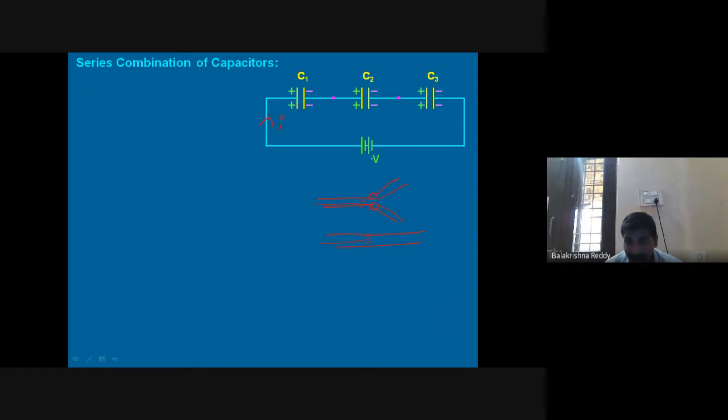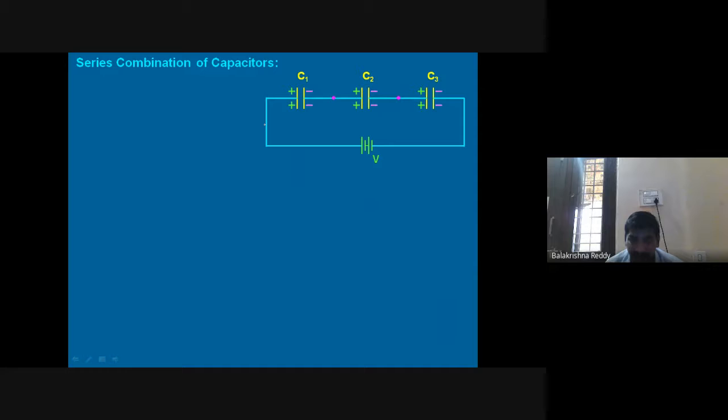But potential is like a force. It divides: across C1 it is different, C2 is different, C3 is different. The same is applicable in resistance also. So this is the most important point we should know here.